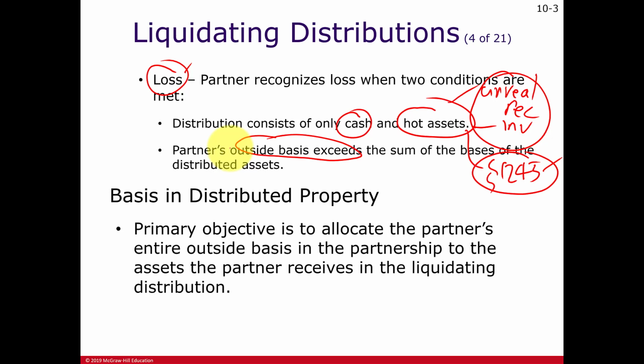Now, if there's other property being received besides cash and besides the hot assets, we can defer, postpone the gain or the loss by allocating any excess outside basis to the property that's being received that's, again, not cash or not hot assets.